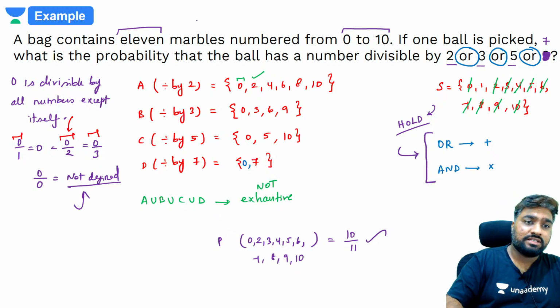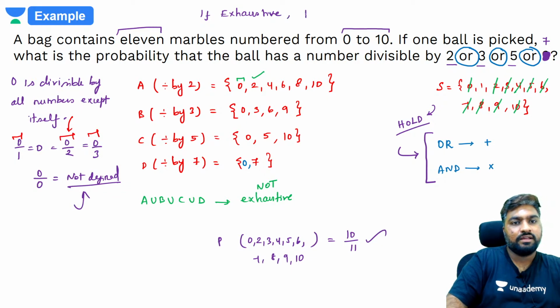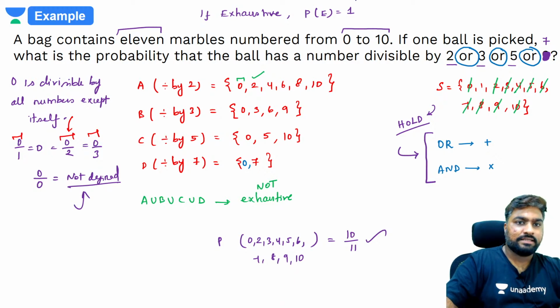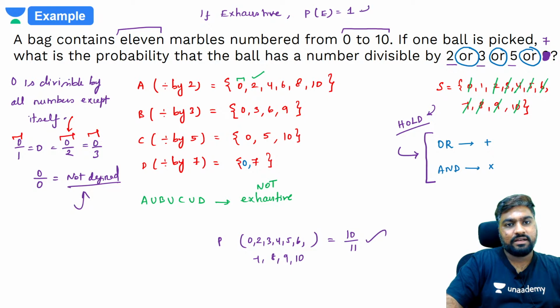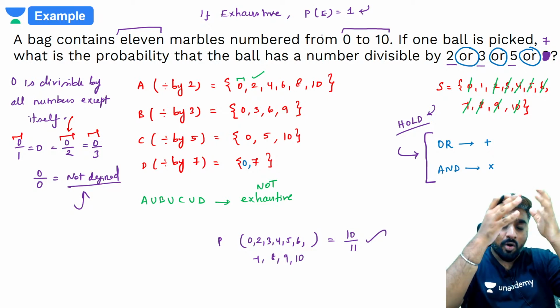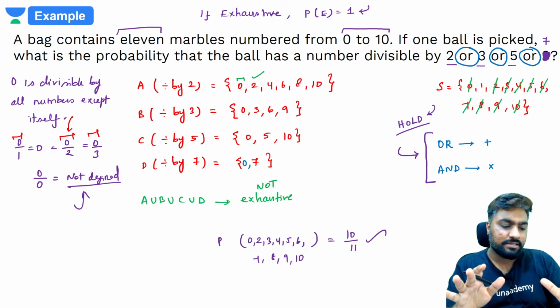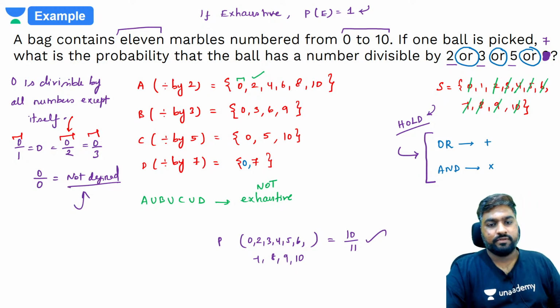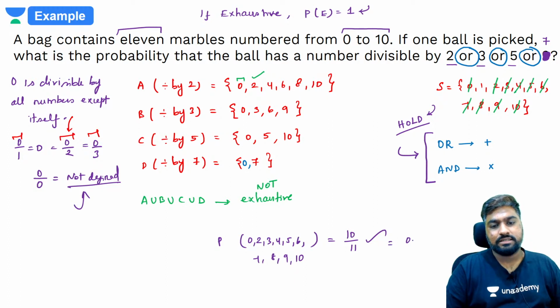So if this was exhaustive, if we also had a term that said 1 is also included, then the probability of that event will always be 1. Yes, if it is exhaustive, then the probability of that event occurring will always be 1. Why? Because all of the sample space elements are present. Sorted? So what is this? 10 by 11, which is 0.909. Done.